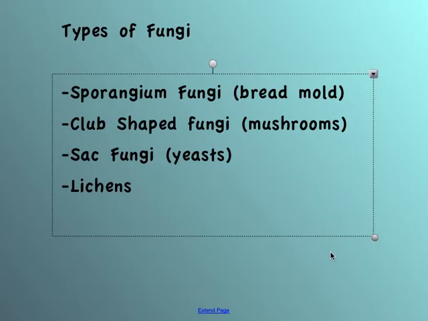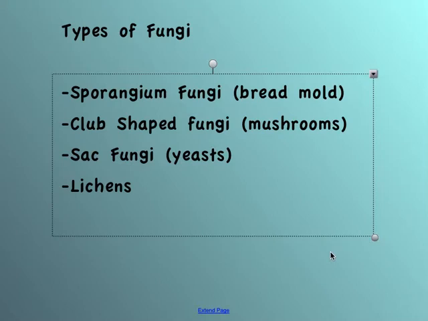The next type is the club-shaped fungi. These are the type of fungi that you see when we think of mushrooms. The mushrooms you eat, the mushrooms you probably see in your yard or in the woods are club-shaped fungi. You have to be really careful not to eat mushrooms whenever you want, because some mushrooms can be very harmful, while some mushrooms are very helpful and very tasty. They're very important as a food. Some can cause death. Don't eat those wild mushrooms like we talked about. Rust, smut, which you find in corn, and puffballs are all different types of club-shaped fungi.